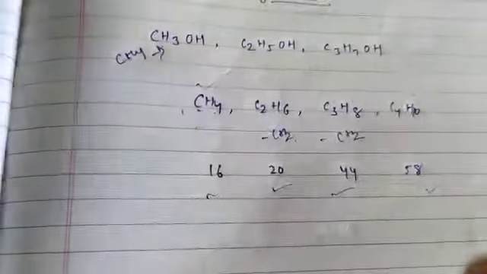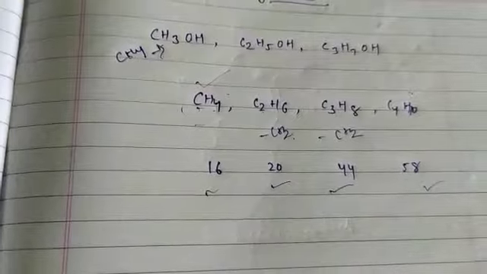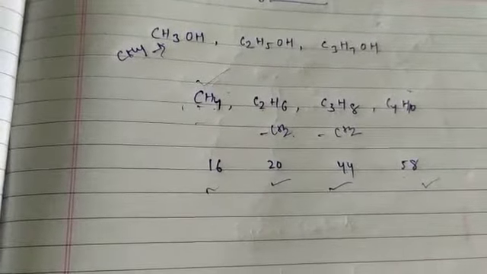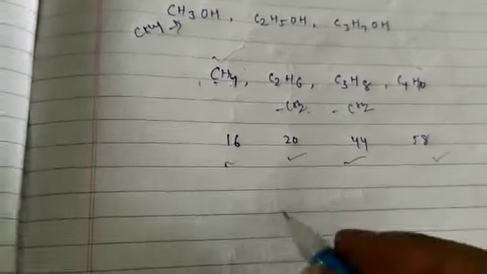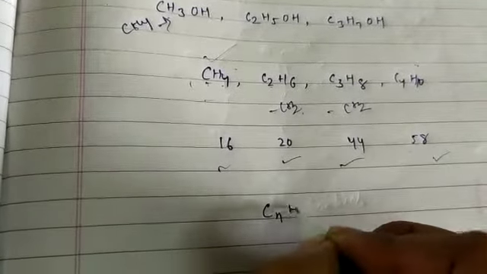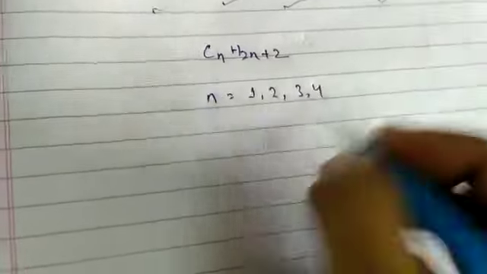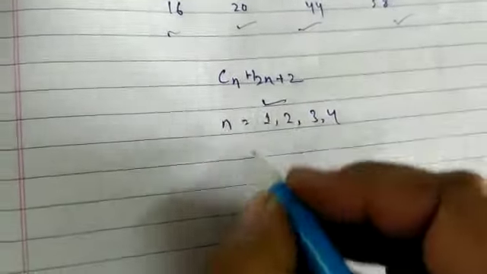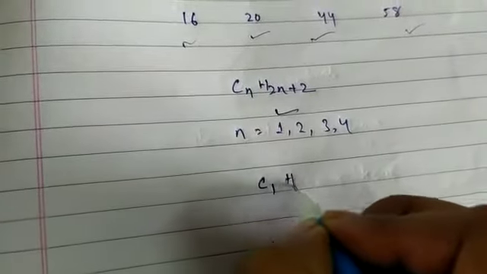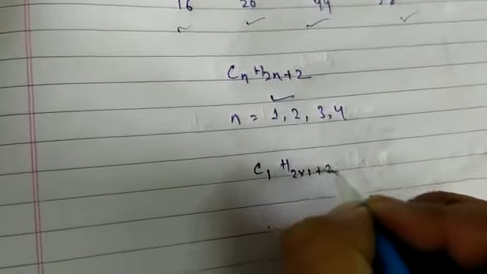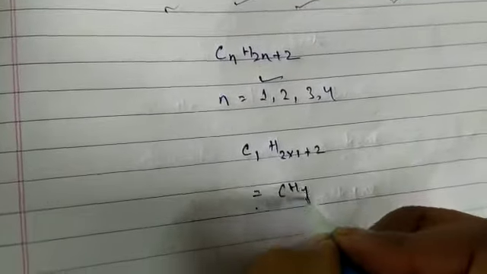Similarly, if we try to establish a relationship and find a general formula for alkane, it can be written as CnH2n+2, where n equals 1, 2, 3, 4 and so on. Suppose we take an example. For n equal to 1, 2 into 1 plus 2, you can see it is coming CH4.